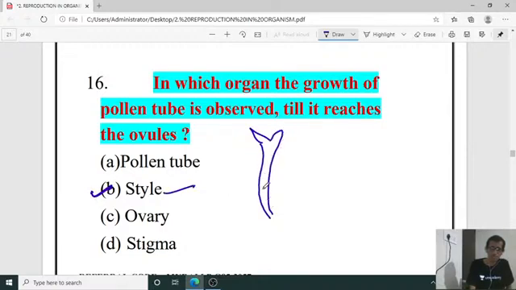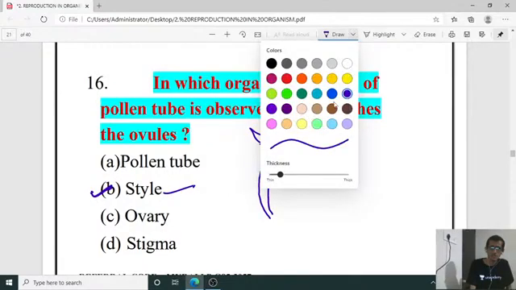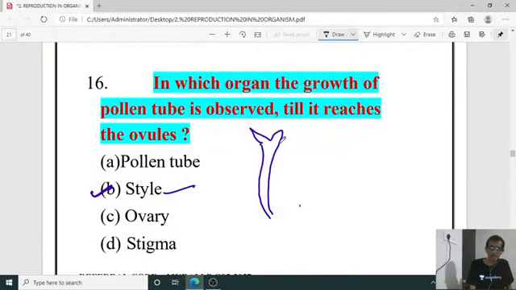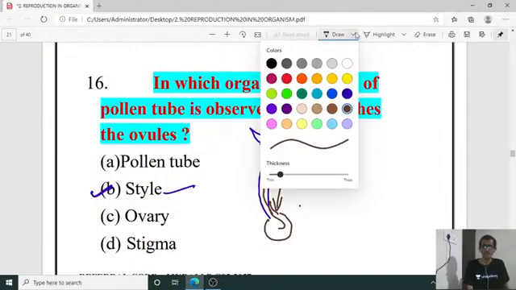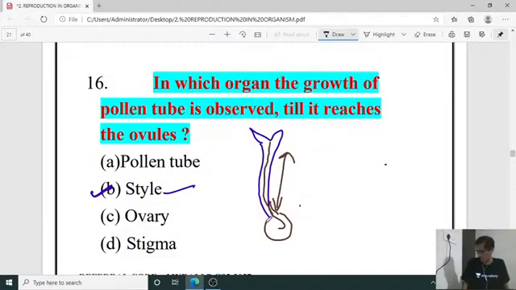In the style portion we can observe the carrying of the pollen tube up to where it reaches the ovule. Till that point we can observe its movement in the style, the long filamentous structure of this part of the gynoecium. So the right answer is B.